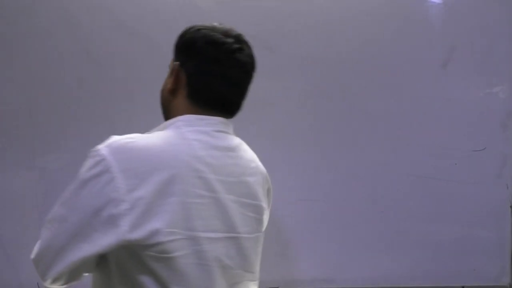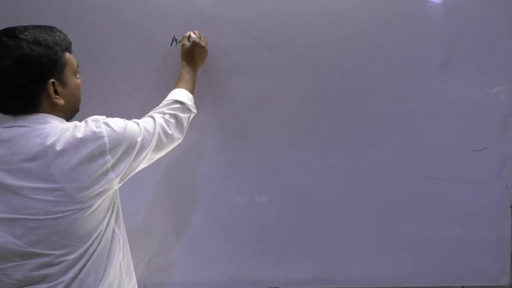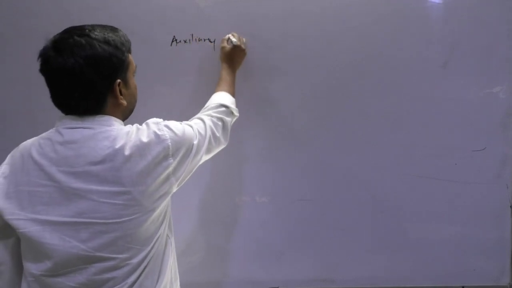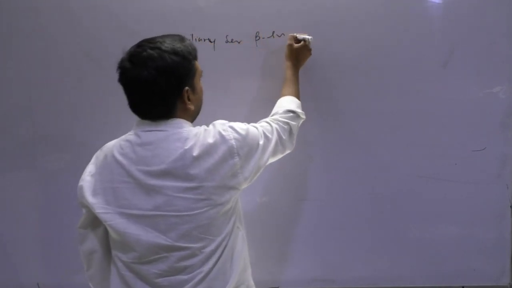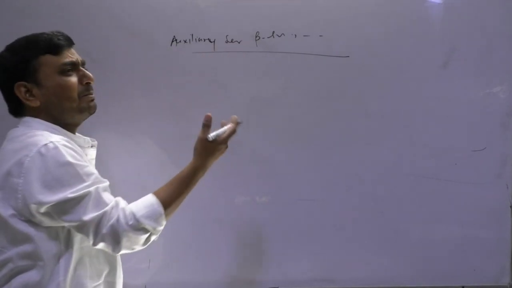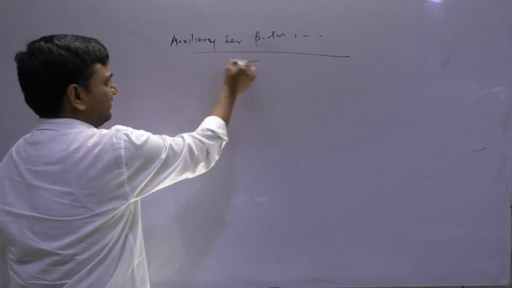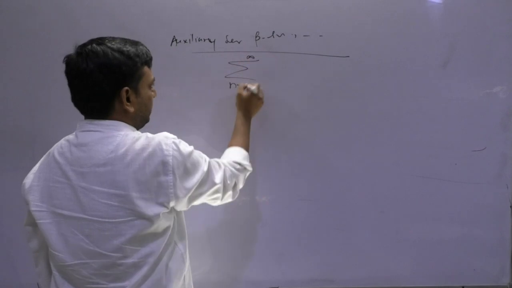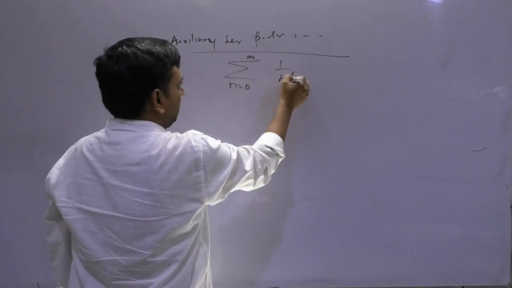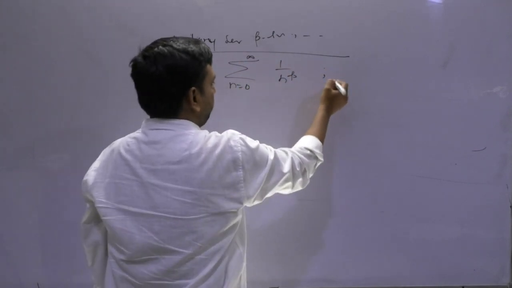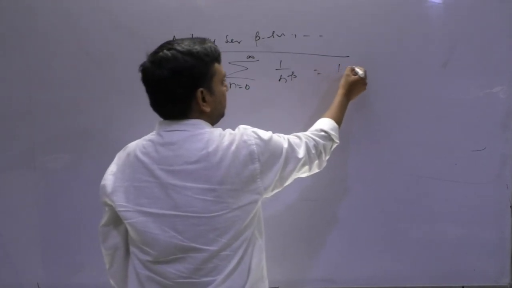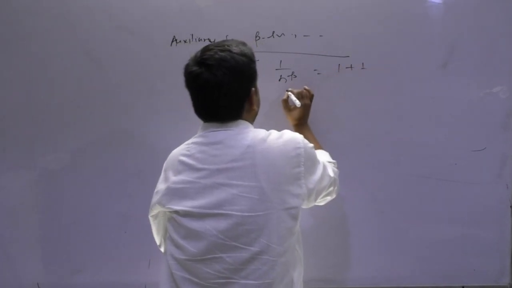So auxiliary series, P series. Okay. Comparison series, that is summation n going from 0 to infinity, or you can say 1 upon n raised to the power p, which means this is 1 plus n raised to the power p.